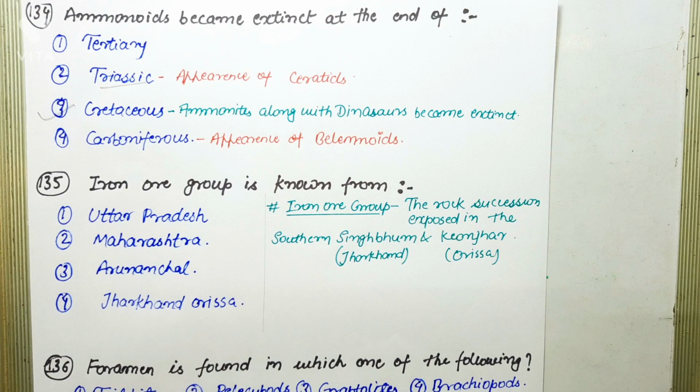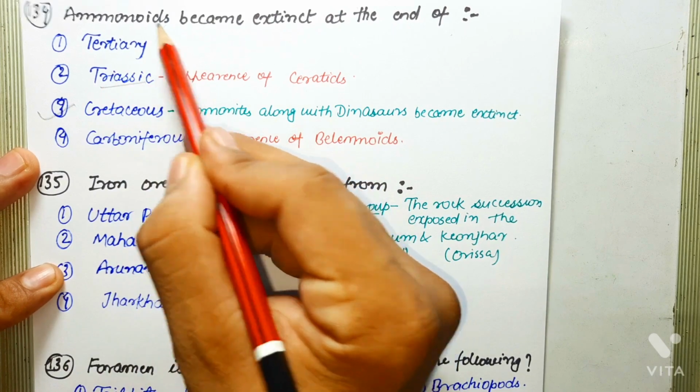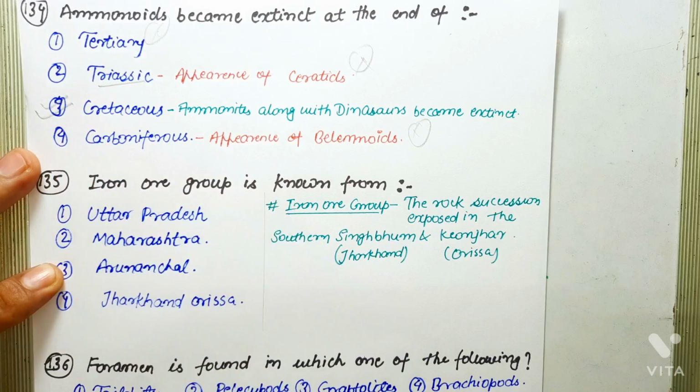Next is Carboniferous. Carboniferous marks the first appearance of belemnites, because belemnites appear for the first time in Carboniferous and became extinct at the end of Cretaceous. And ammonites failed to cross the Cretaceous-Tertiary boundary. Okay, so these are incorrect statements. The correct statement of this question is Cretaceous.